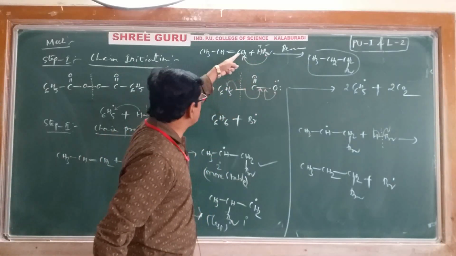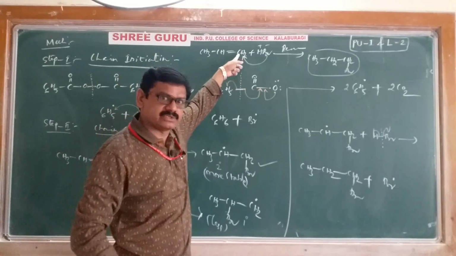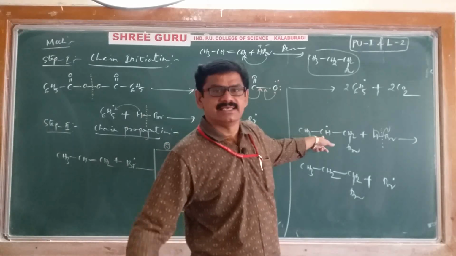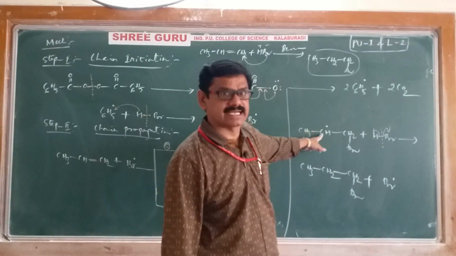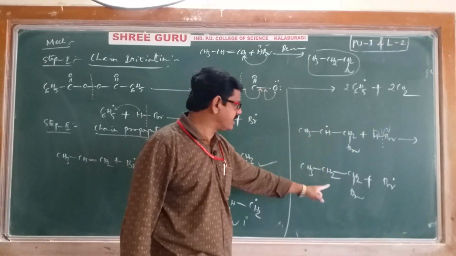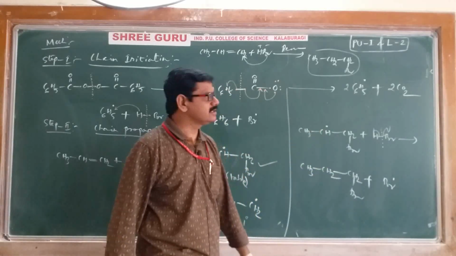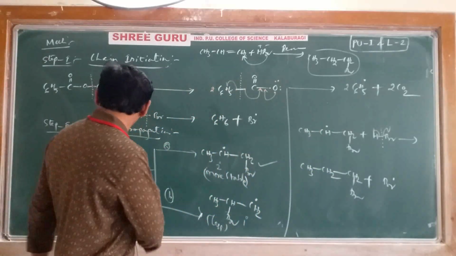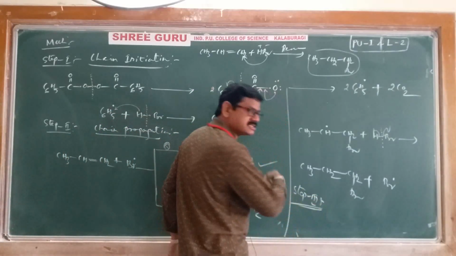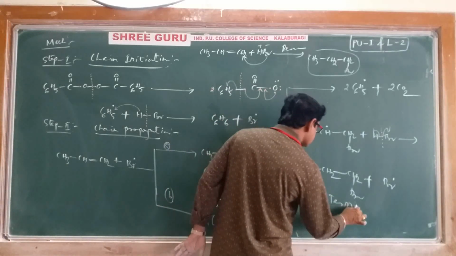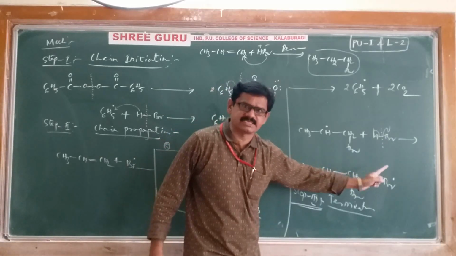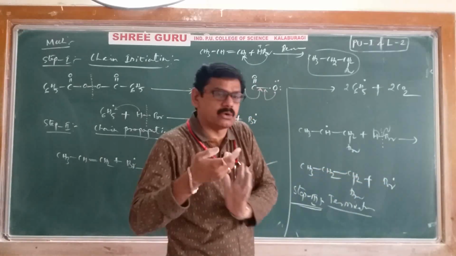Then why is the negative part going and adding to the carbon which contains more hydrogens? Because there we are getting a secondary carbon free radical. Because of that secondary carbon free radical we are getting this product. That's it. Okay, this is the mechanism. Next, not completed yet. Step 3, the last step, chain termination. In chain termination, whatever free radical is there, the bromine free radical, we have to terminate. How? Very simple.